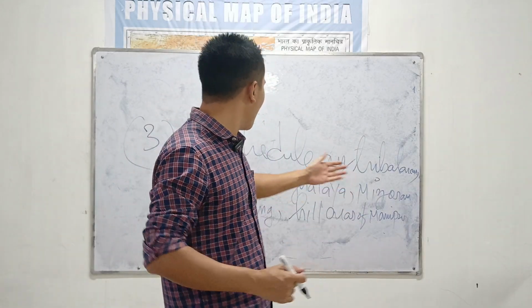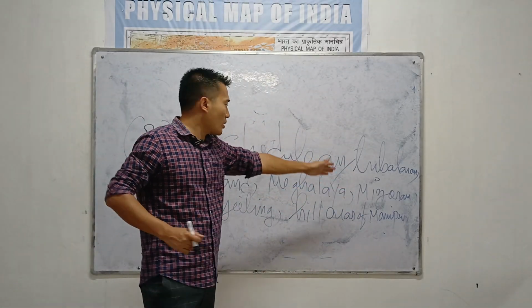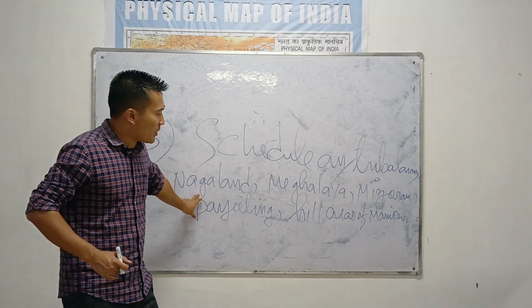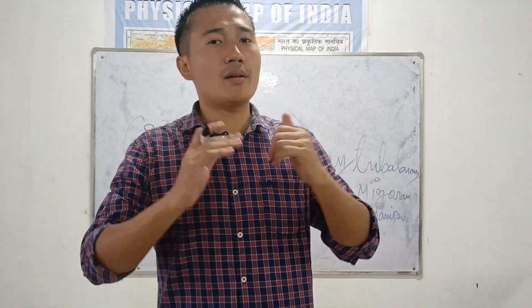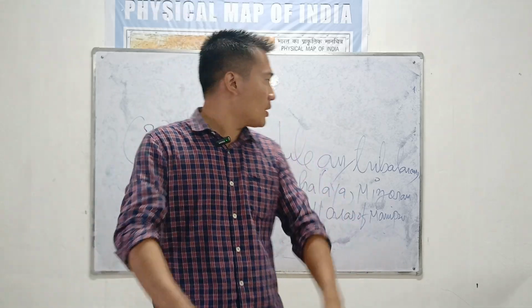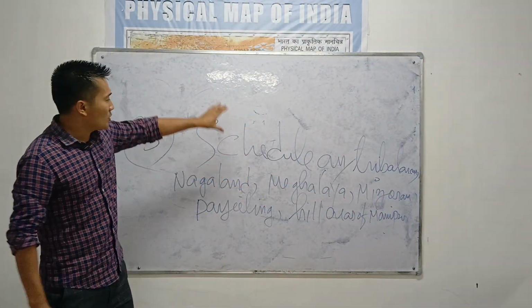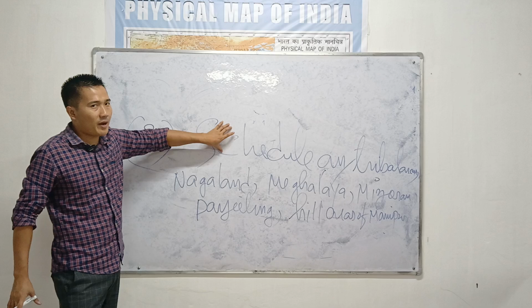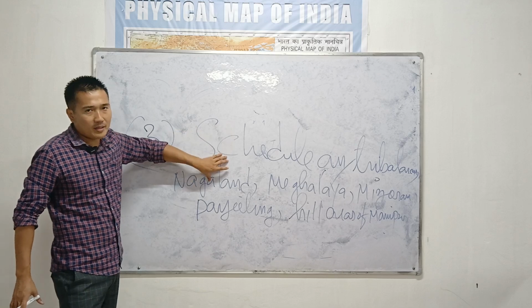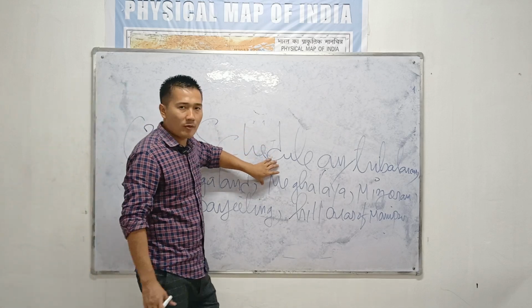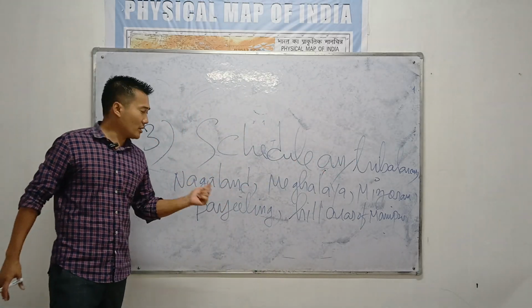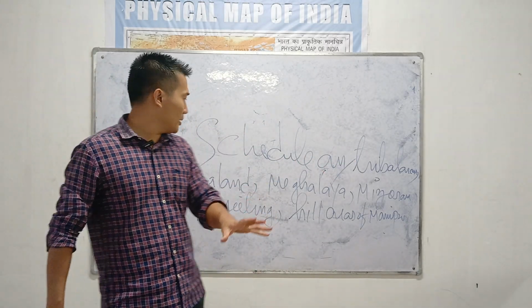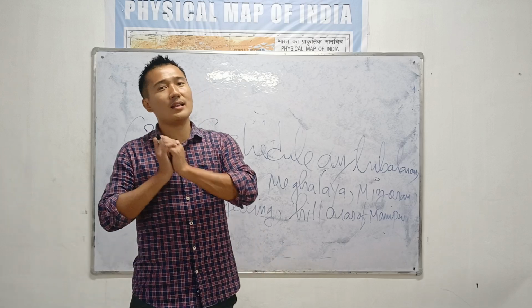So see, if you go to Nagaland, Meghalaya, Mizoram, Darjeeling areas of West Bengal, hill areas of Manipur, you will never find this system. So Article 243 in short is not applicable to these areas. Remember, Shillong in the tribal areas, you will never find this. Nagaland will not have this Act. Meghalaya also will not. Mizoram also will not. Darjeeling areas of West Bengal, not applicable. Hill areas of Manipur, it is not applicable.